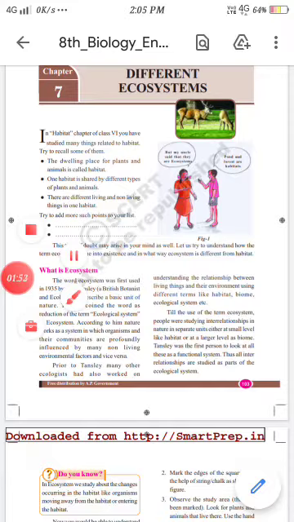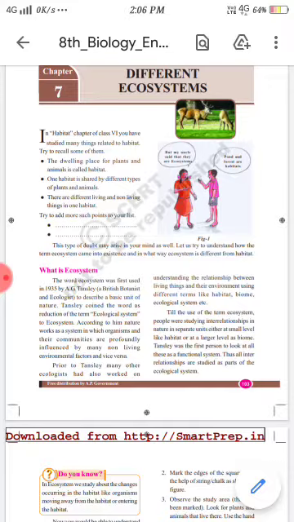The term ecosystem was first used by A.G. Tansley in the year 1935. Actually, A.G. Tansley was a British botanist and ecologist. Do you know botanist? The person who studies about plants. Ecologist means the person who studies about behaviors of birds.